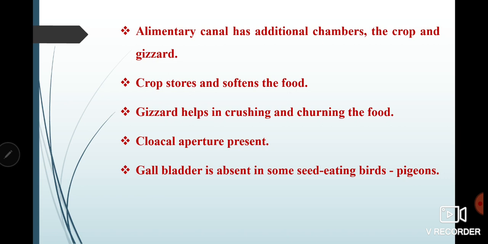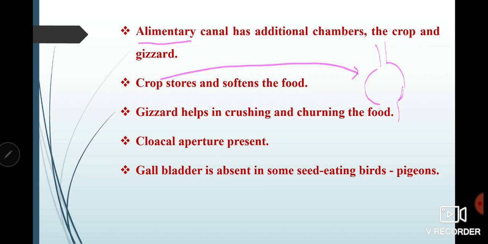Now, what about their alimentary canal? Let me tell you about the alimentary canal of these birds. If I make a small, simple diagram here, I'm talking about their alimentary canal. So this is the esophagus normally. Then they have one structure after this, a bag-like structure. This bag-like structure is known as the crop.